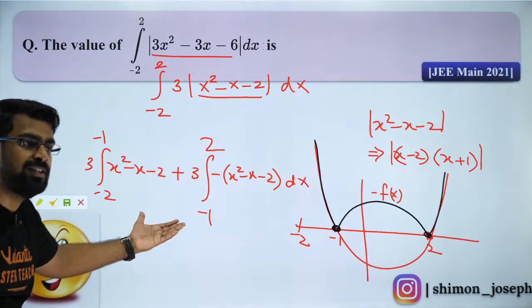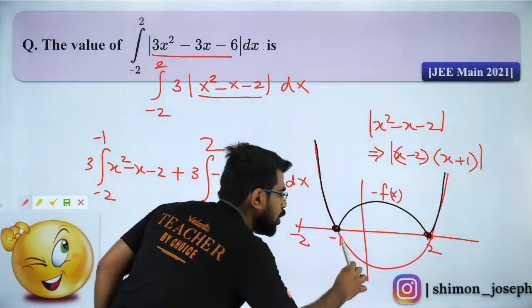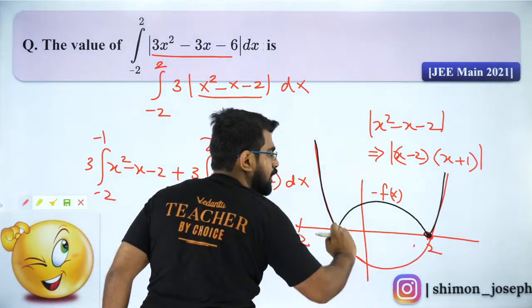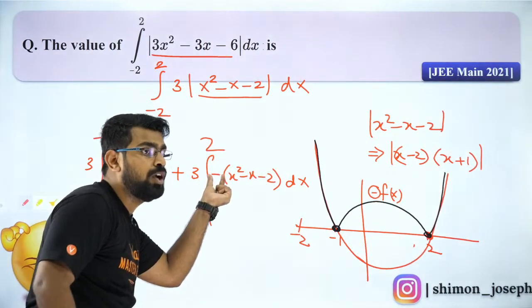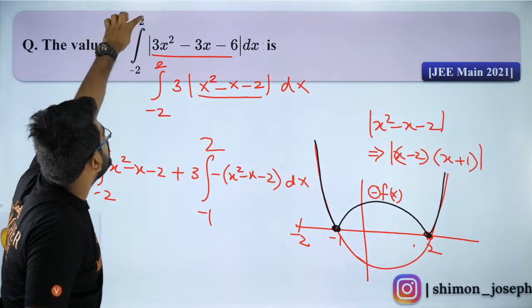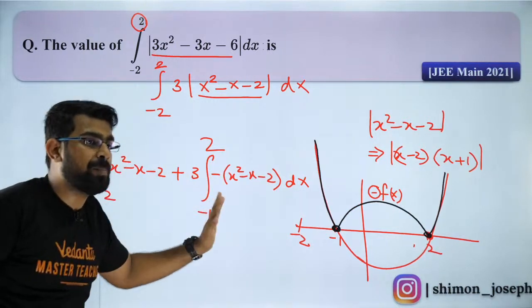Did you like it? Did you guys understand it? Why minus? Because this is the original function, it becomes minus of it to make it positive. Modulus makes it positive by putting a minus sign. That I have to include. Which interval? From minus 1 to 2. And that is what we want, right? From minus 1 to 2, we reach the uppermost point. So I stop there.